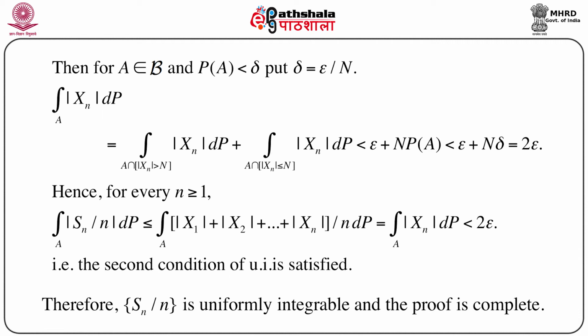Just now we have shown this. That means the second condition of uniform integrability is also satisfied. We have already shown the first condition is satisfied. So naturally, by the definition or the conditions of uniform integrability, we can immediately say that the sequence Sn by n is uniformly integrable, and this completes the proof.